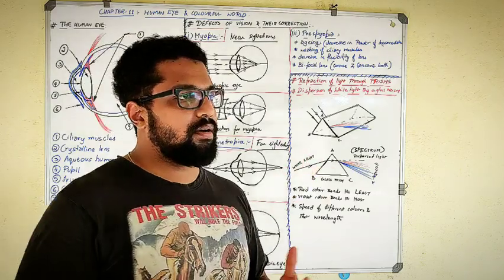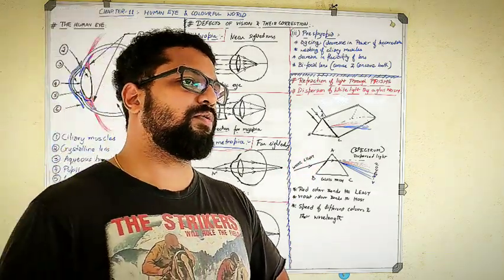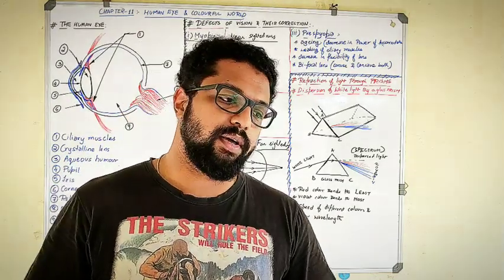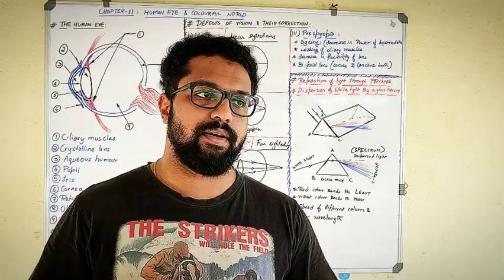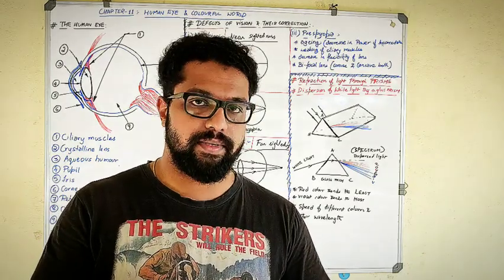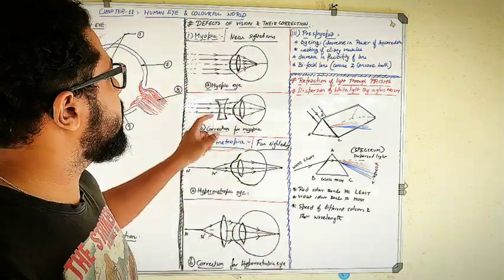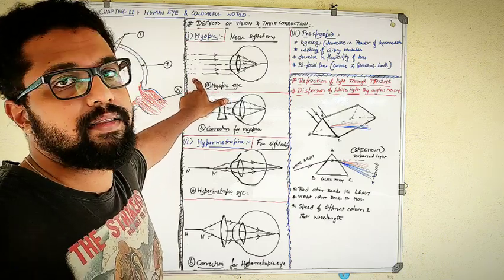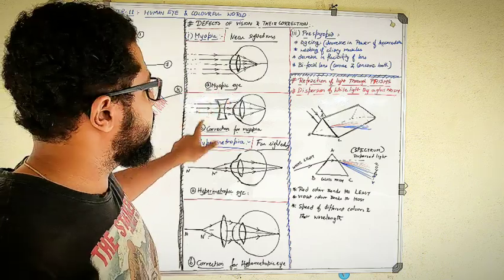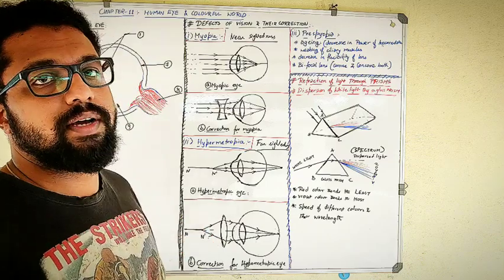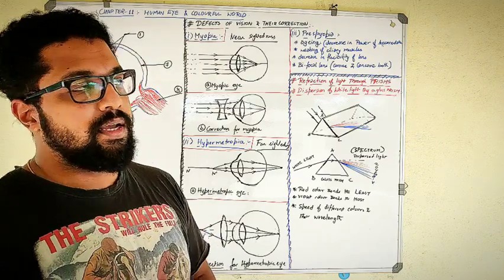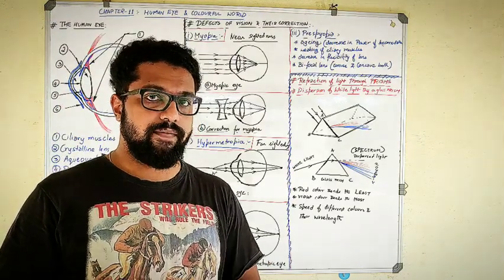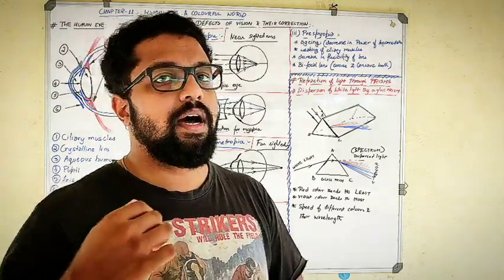In order to overcome presbyopia, I can use a bifocal lens. A bifocal lens is nothing but a lens which contains both a convex and a concave lens. As you have seen, we need a concave lens to correct the myopia defect, and a convex lens to correct the hypermetropia defect. Presbyopia is the combination of these two, so I will be using both the lenses, but how will I use them?